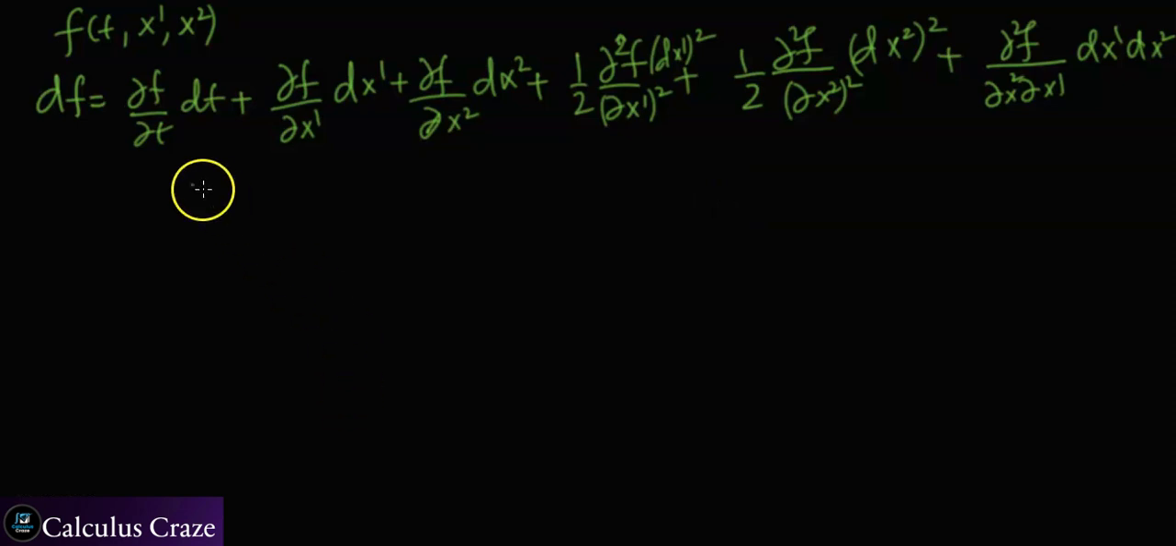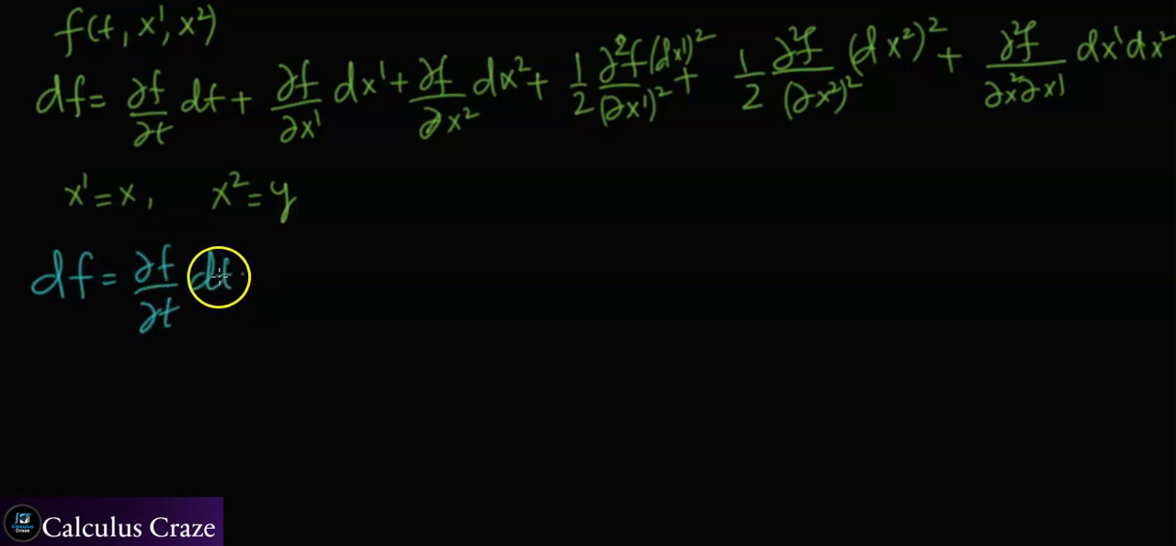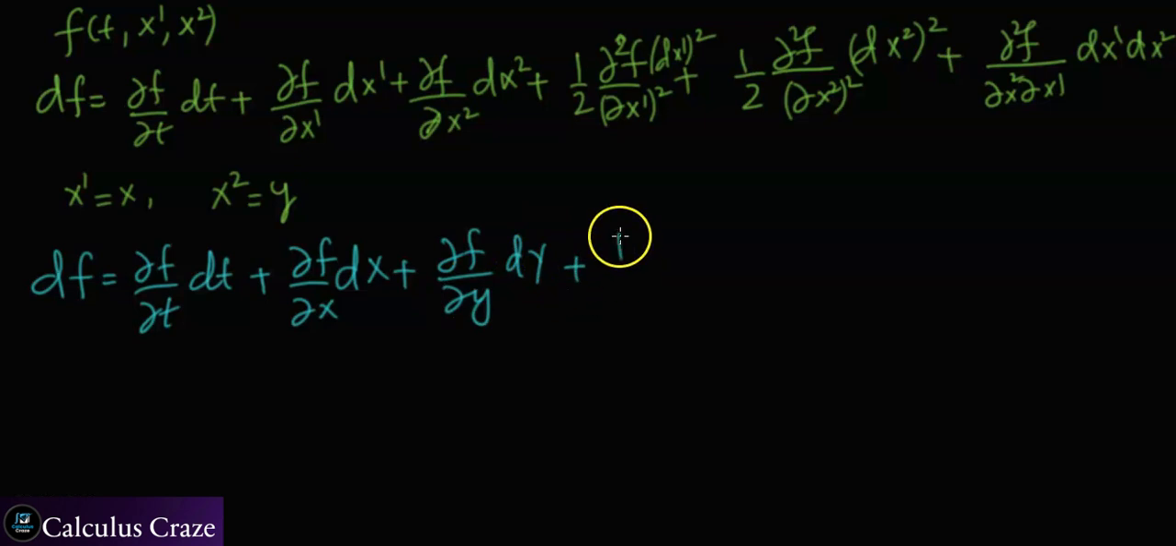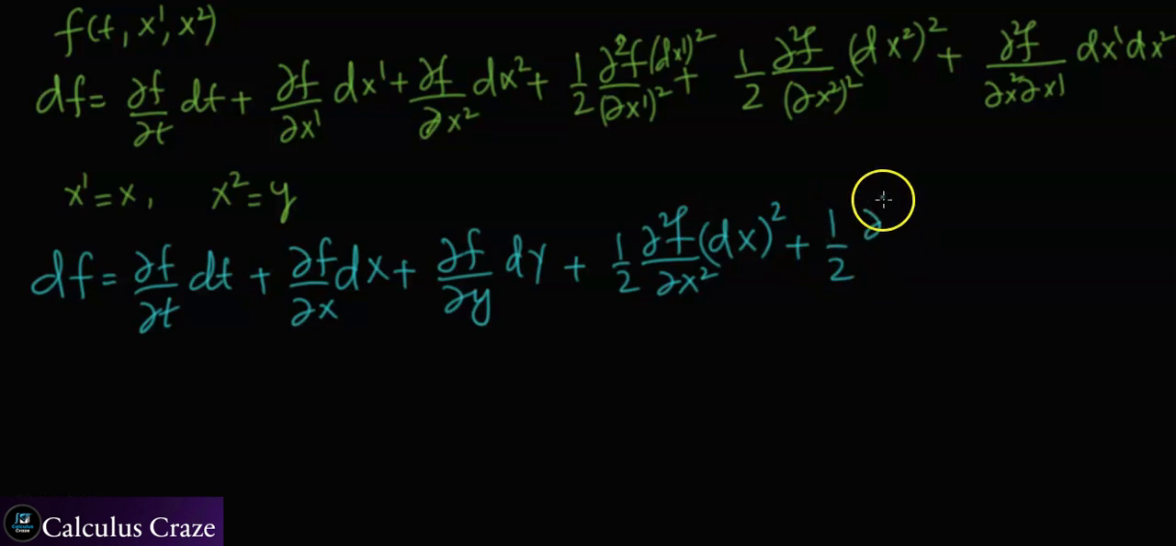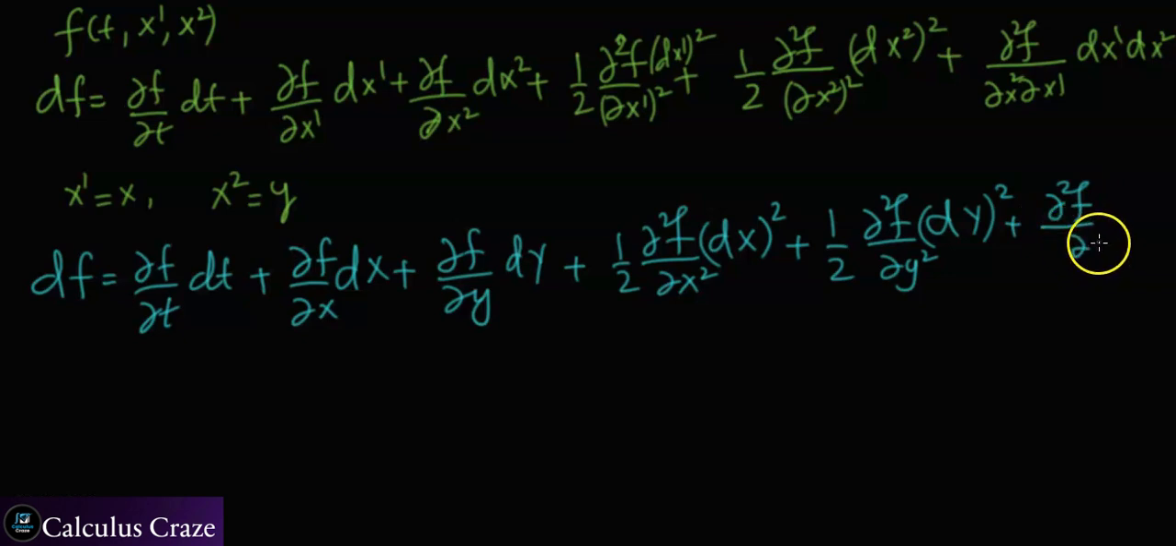But more specifically, if my x1 is treated as x and x2 is treated as y, then my formula will be df equal to the partial derivative of f with respect to t dt plus the partial derivative of f with respect to x dx plus the partial derivative of f with respect to y dy, plus 1/2 times the second partial derivative of f with respect to x, dx squared, plus 1/2 times the second partial derivative of f with respect to y, dy squared, plus the second partial derivative of f with respect to first x and then y, dx dy, right?